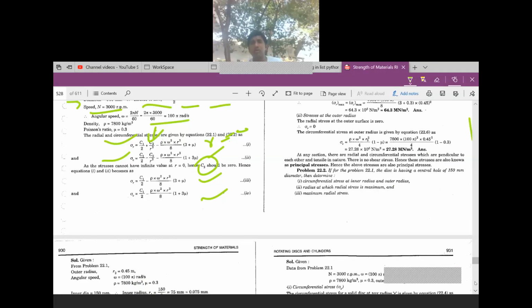Okay. The next problem is, for the problem 22.1, in the previous problem what he has given, you are using the same problem and same data.